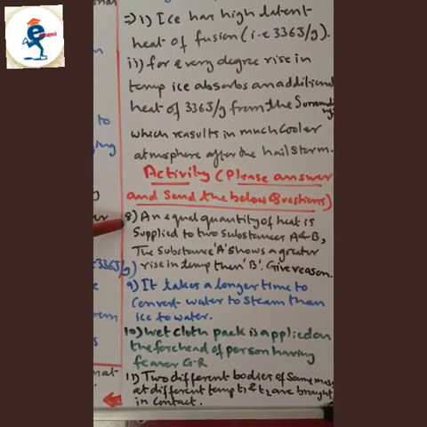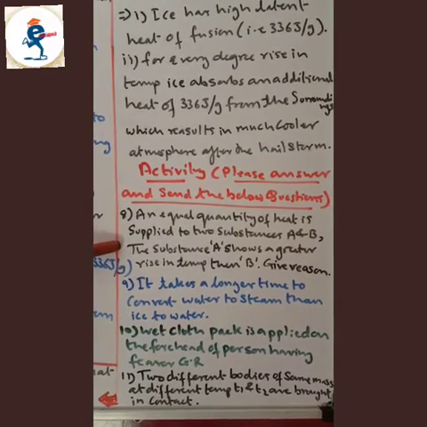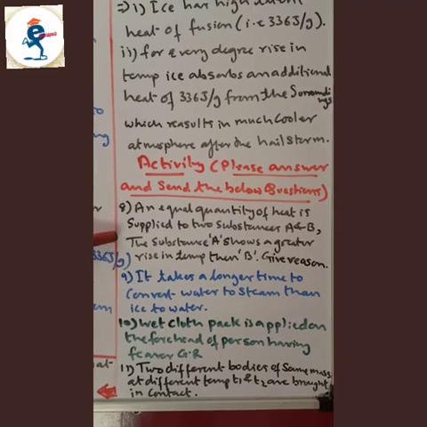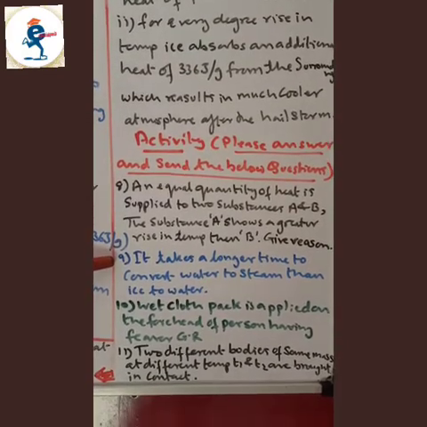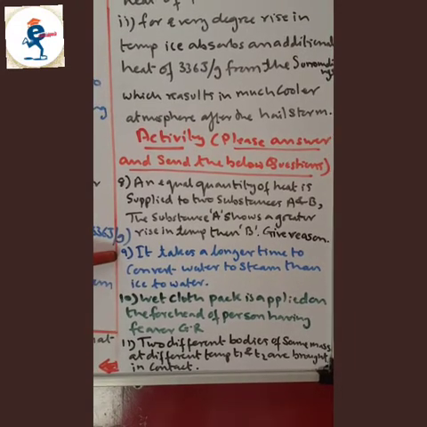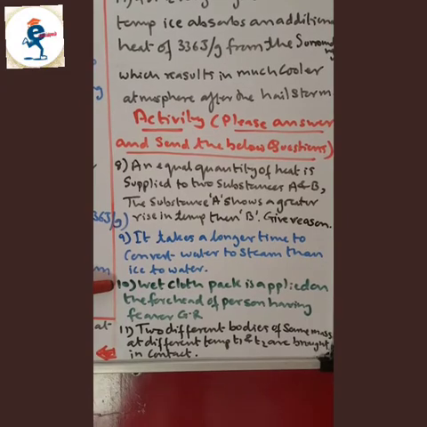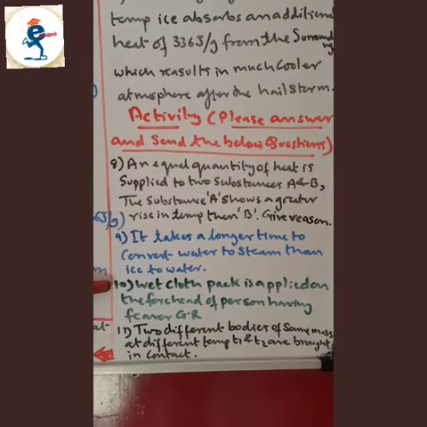An equal quantity of heat is supplied to two substances A and B. The substance A shows a greater rise in temperature than B. Give reason. State 2 reasons for every question asked. Ninth question. It takes a longer time to convert water to steam than ice to water. Next question. Wet cloth packs are applied on the forehead of a person having fever.